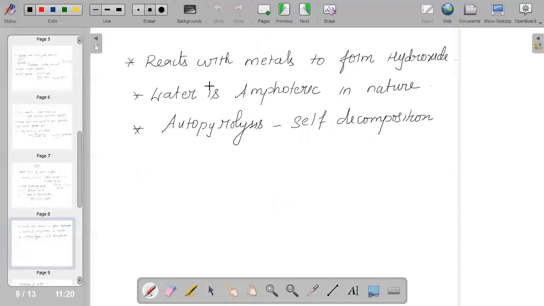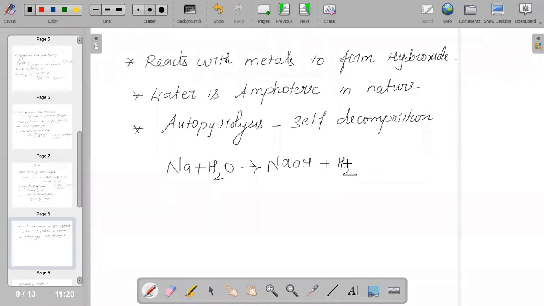And when we talk about chemical properties, it is already discussed. When it reacts with metal, it will form hydroxide, that is Na plus H2O gives NaOH plus H2. That is, it reacts with metal to form hydroxide, and hydrogen gas is liberated.